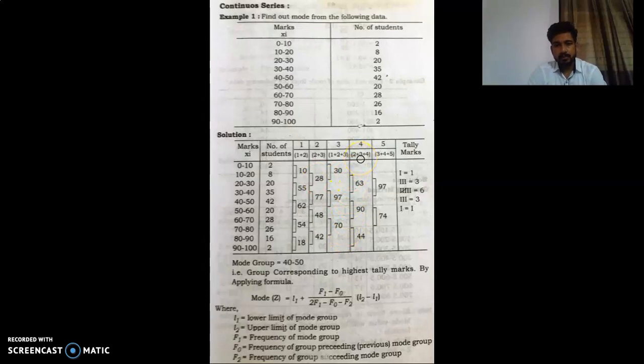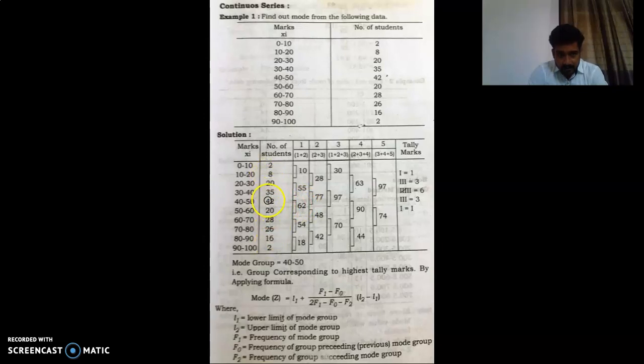Then 2 plus 3 plus 4, just leave the first frequency, so 8 plus 20 plus 35 is 63, and so on. And the fifth column is leave the first two frequencies, so 20 plus 35 plus 42 is 97. And after that just prepare a tally mark here. After locating the highest values like this, you will get the highest value.